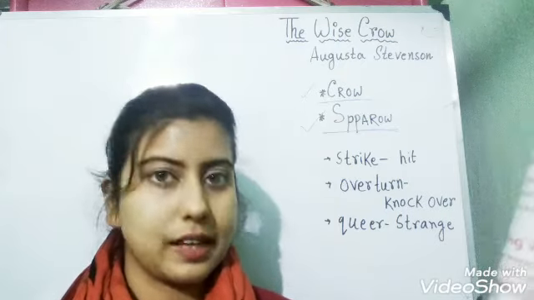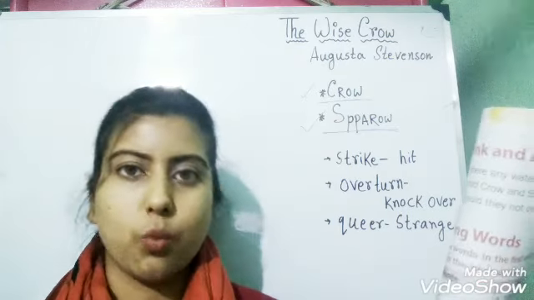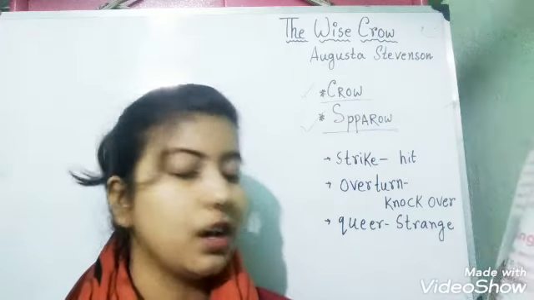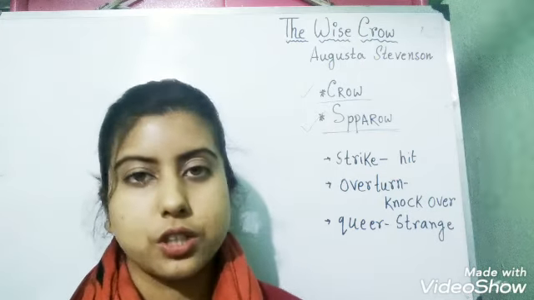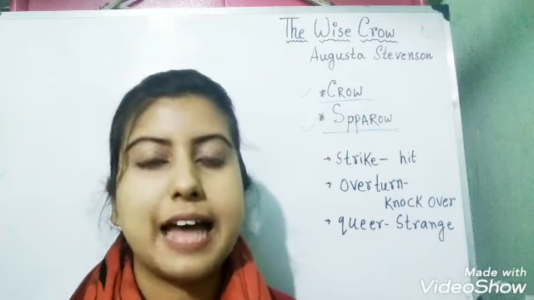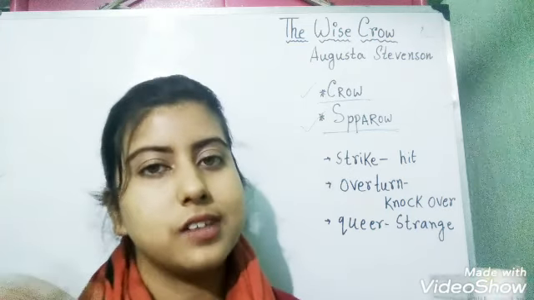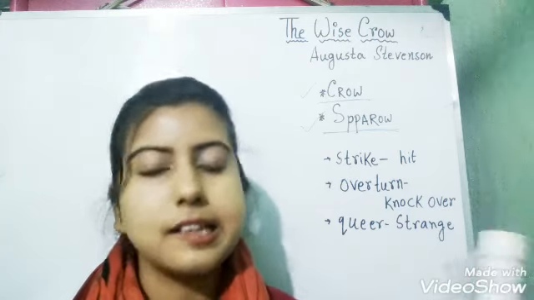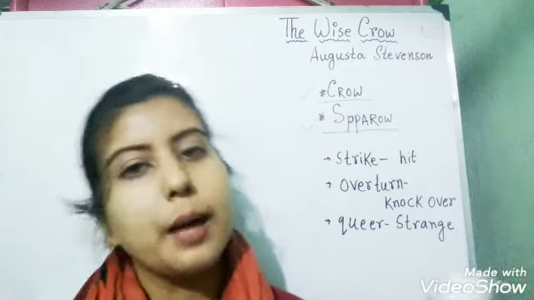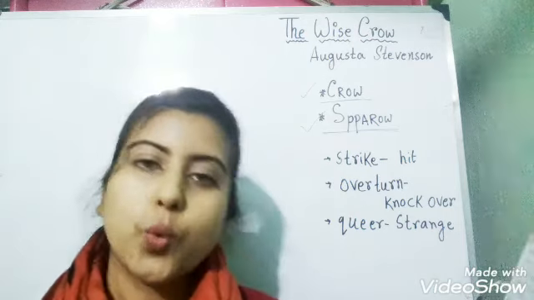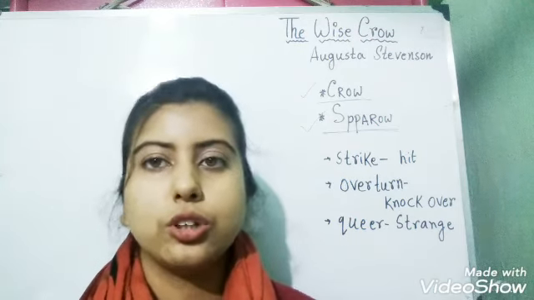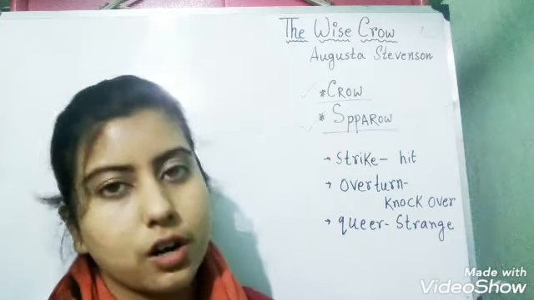The sparrow says, "Why, I can reach the water? How queer, how very queer." Now she is astonished. She is surprised to see that the water has risen up and she can easily drink water in the pitcher. So she says, "How queer." Queer means strange. So it is very strange for her.